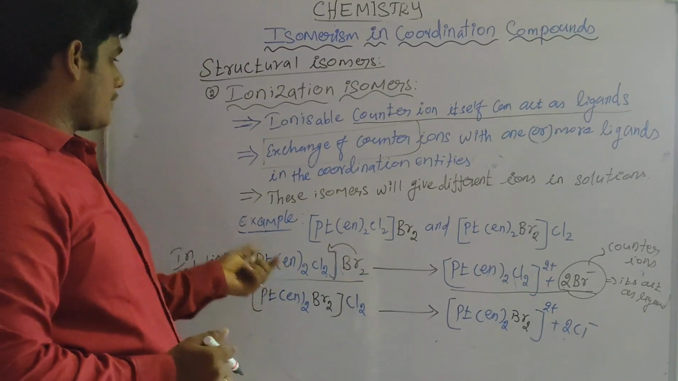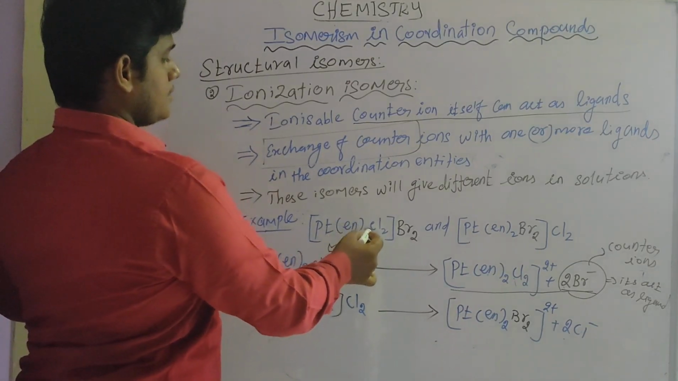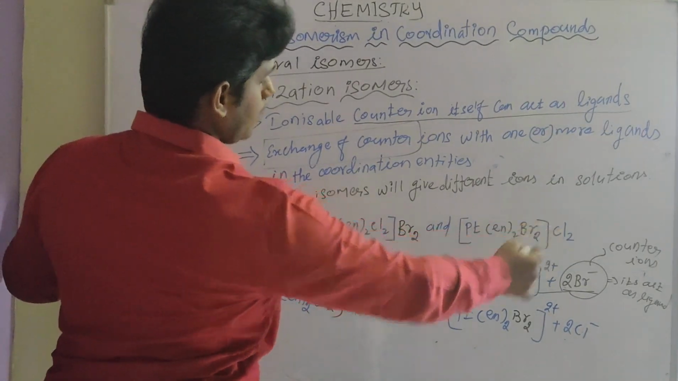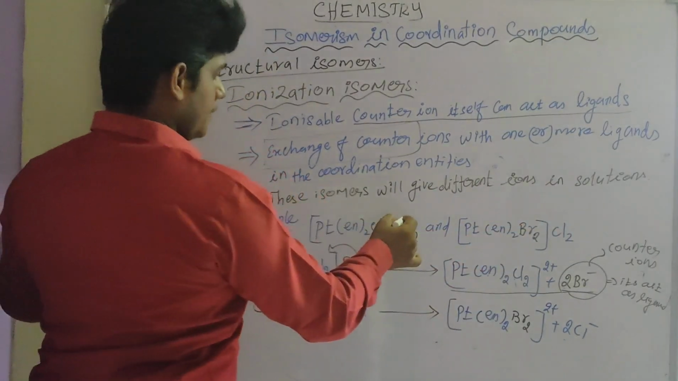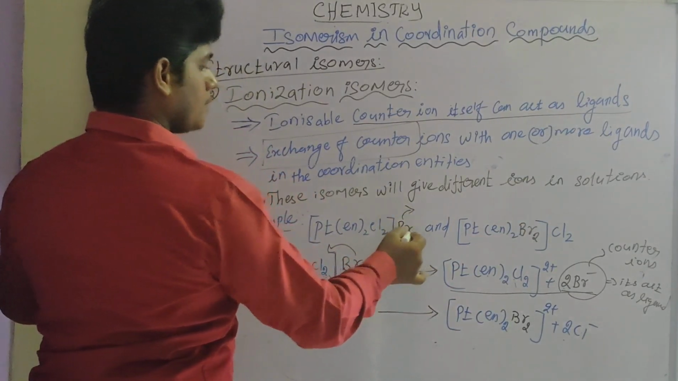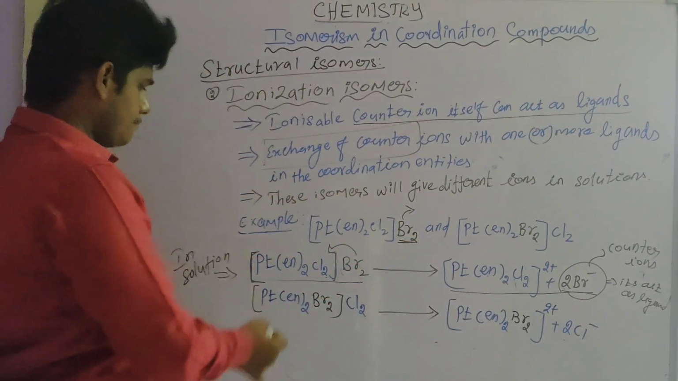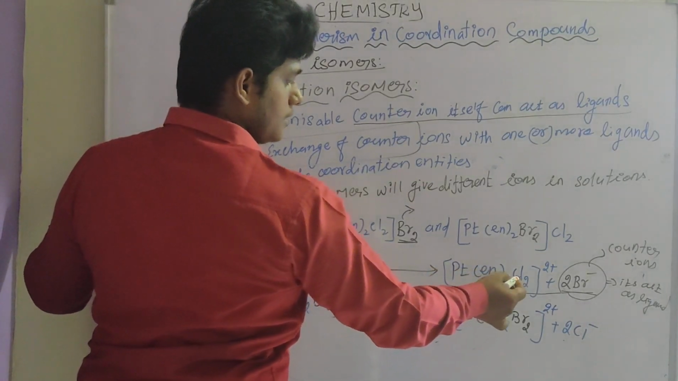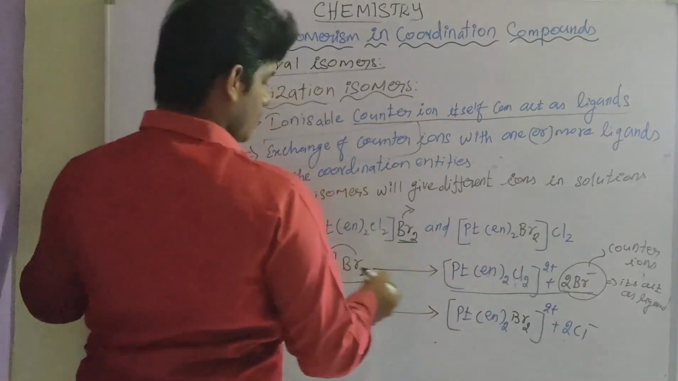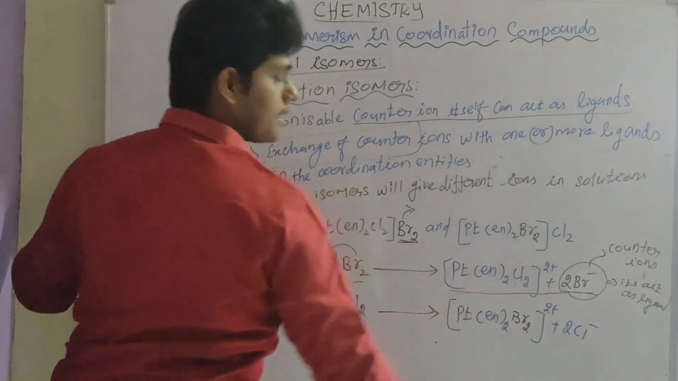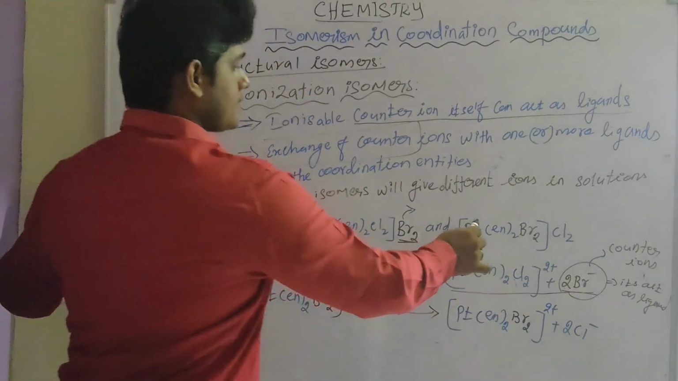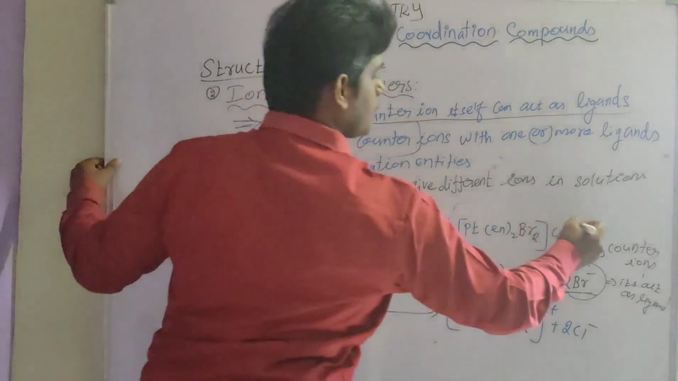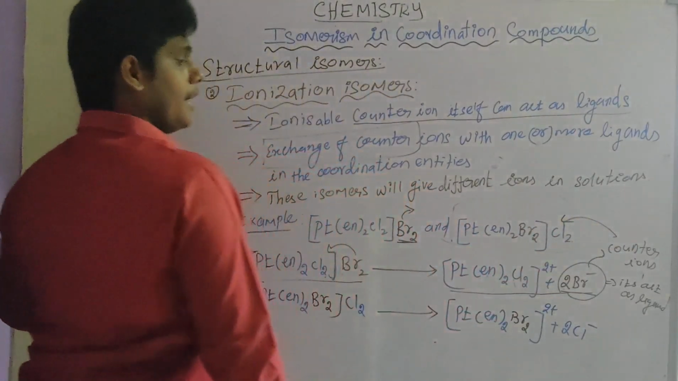So I give one example: [Pt(en)2Cl2]Br2 and [Pt(en)2Br2]Cl2. In the first complex, Br minus acts as a counter ion. In solution, it will give [Pt(en)2Cl2]2+ and 2 Br minus. In the second complex, chloride ion acts as a counter ion.